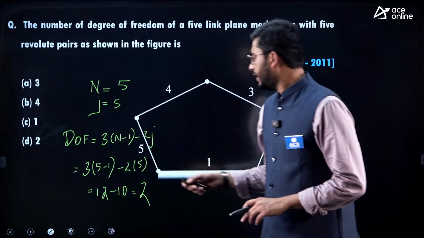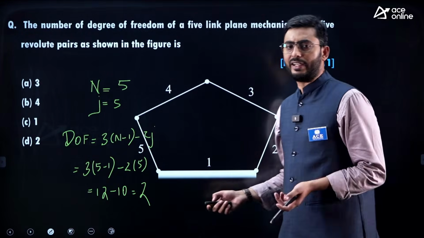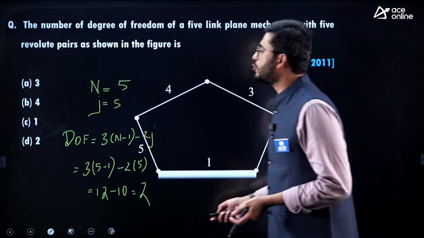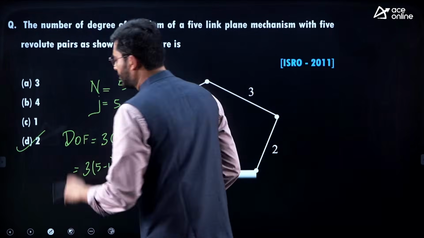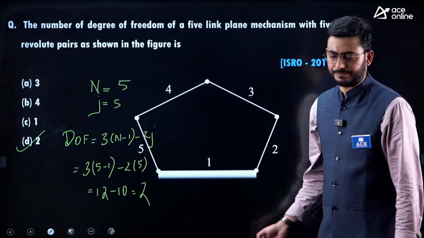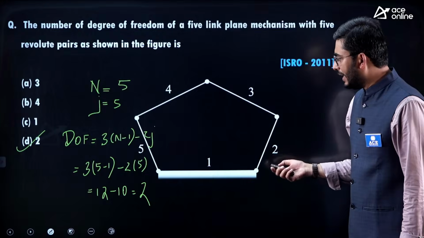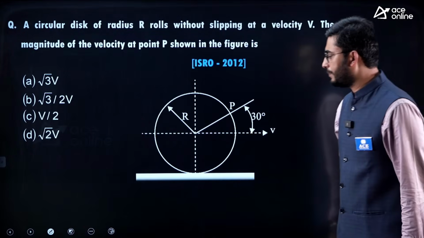Okay, and if the degree of freedom is 0, then we call it a structure. So option D is the answer for this question. Now let's go to another question.